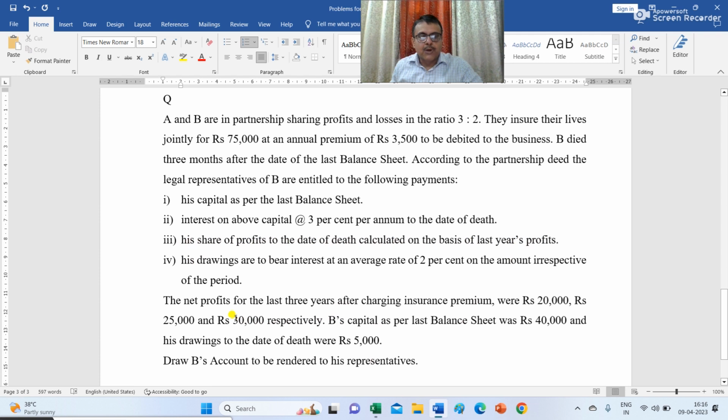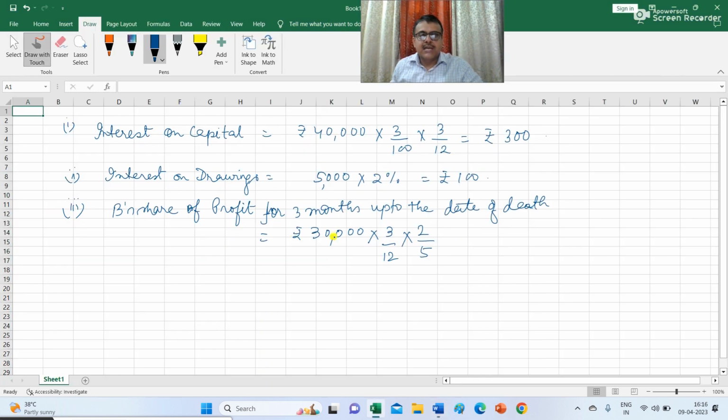So last year's profit was rupees 30,000. So B was entitled to get 30,000 multiplied by 3 by 12 because he died after 3 months from the date of the last balance sheet, and the PL ratio between A and B is 3:2. So the share of B is 2 by 5 and the amount is rupees 3,000.